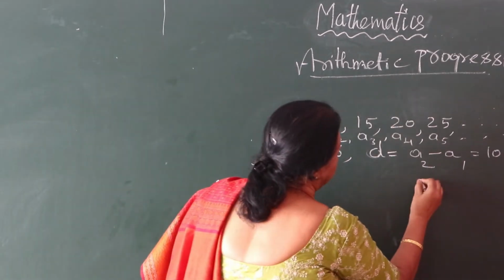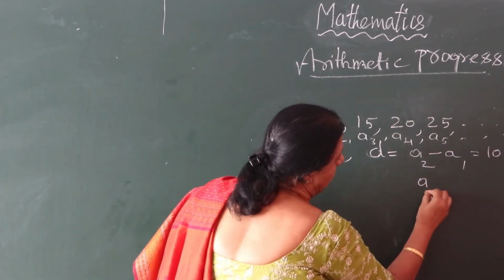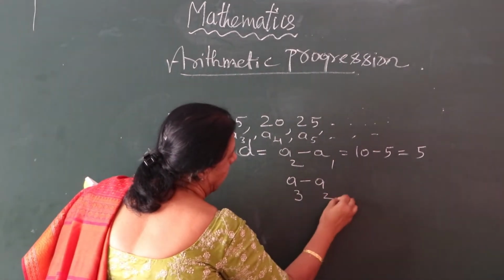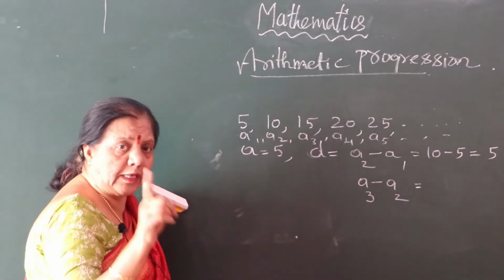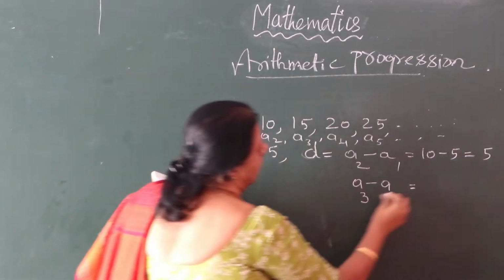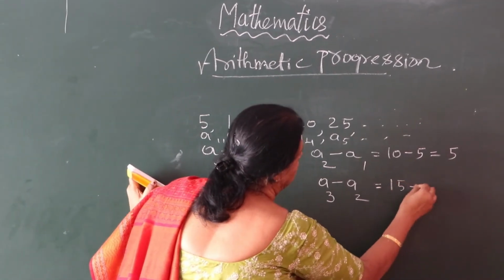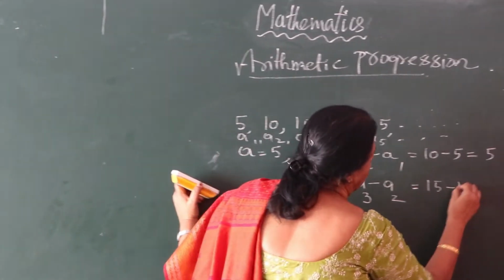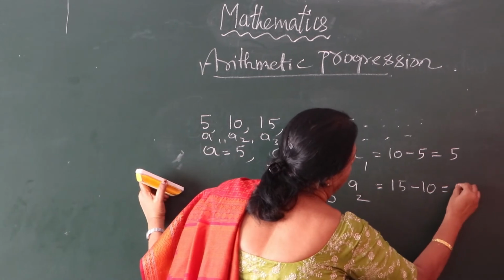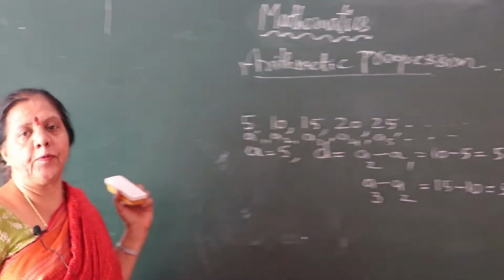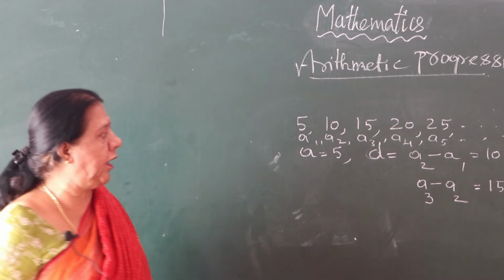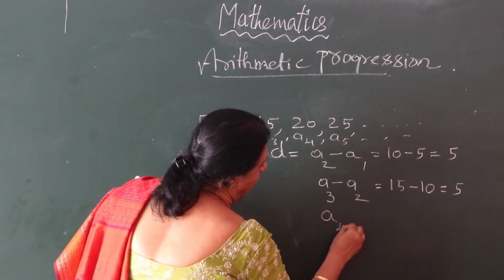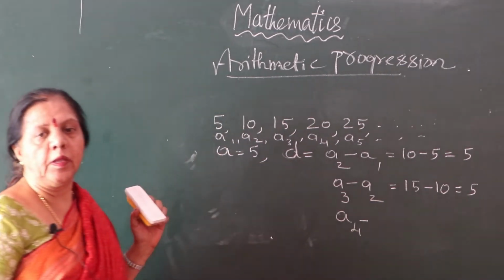This is a3, another one, which one now? a3 minus a2, got it? What is a3? 15. What is a2? 10. What is the subtraction value? 5. Go for another difference. Shall I write a4?